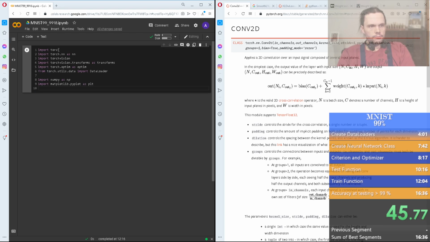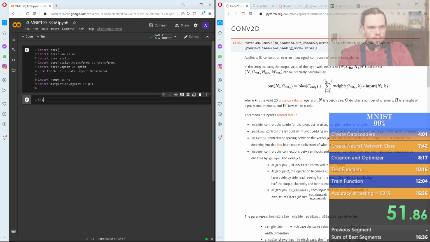What extra do we need? We have torch. I feel like there's one we missed. We'll find out if there's one we missed. Let's set the batch size: n_batch = 16.